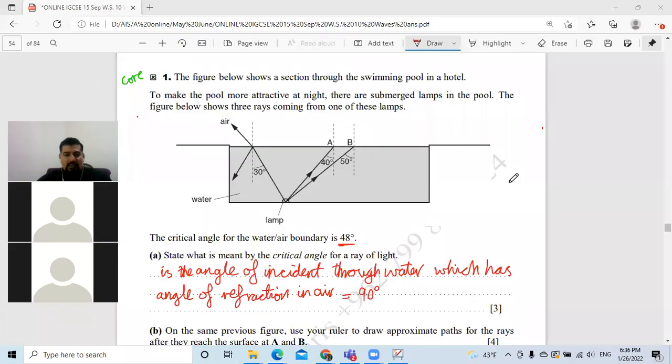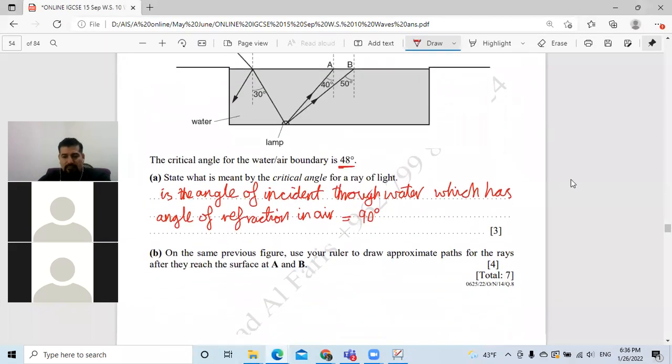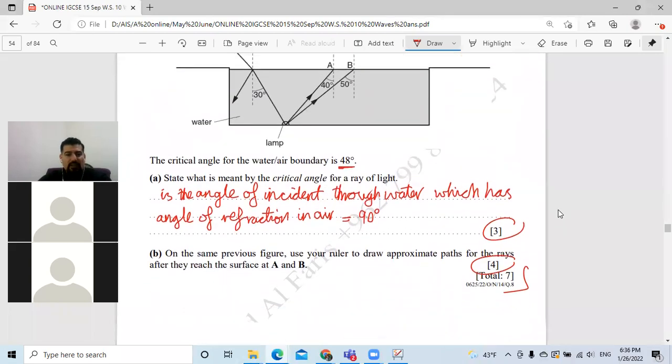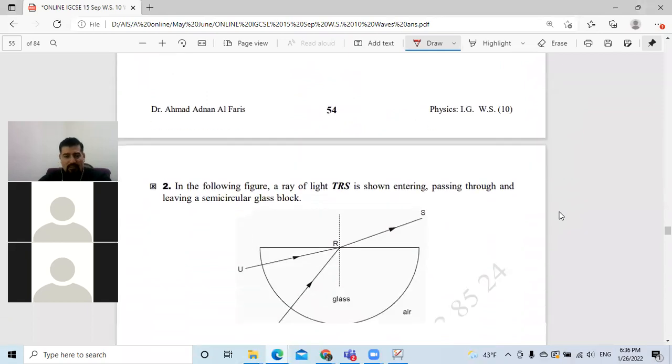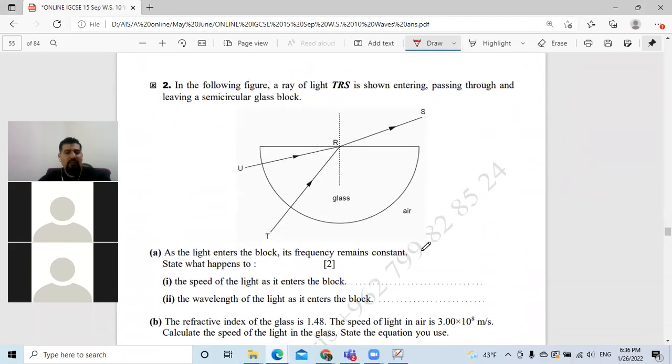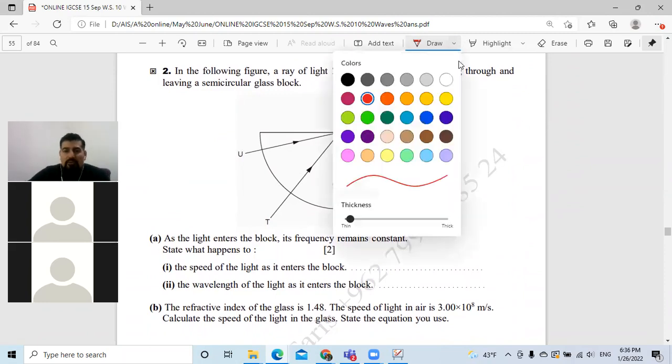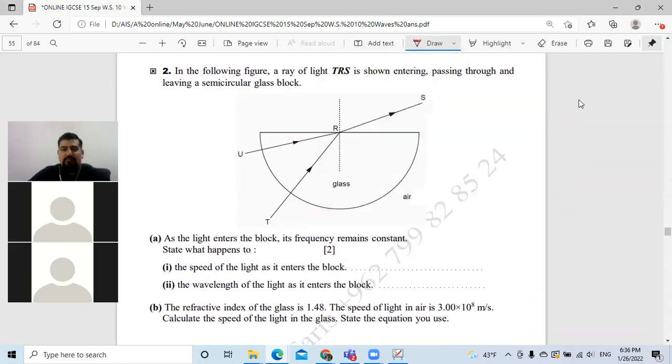Okay, let's return back to the question. So we did these 7 marks of the core paper. Let's go on to see extended papers like this one. This is an extended paper. What do they ask here? Bismillah. Question 2.